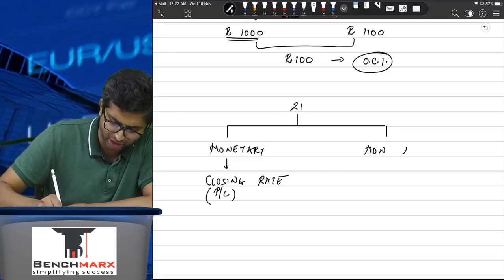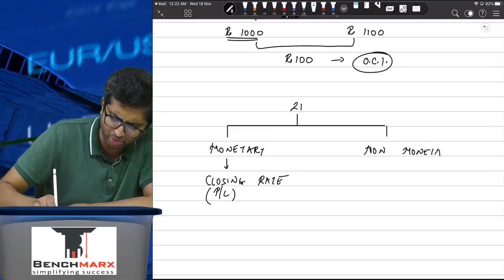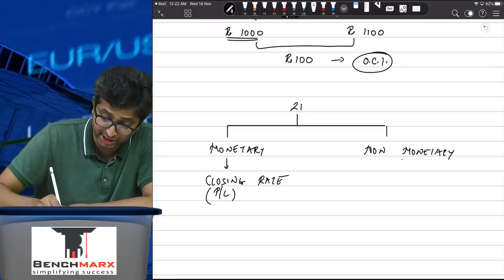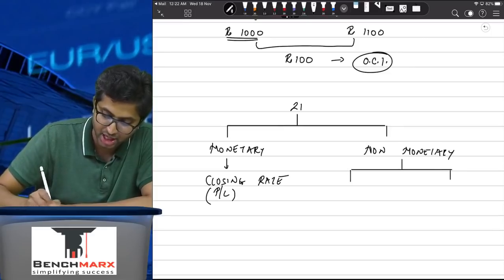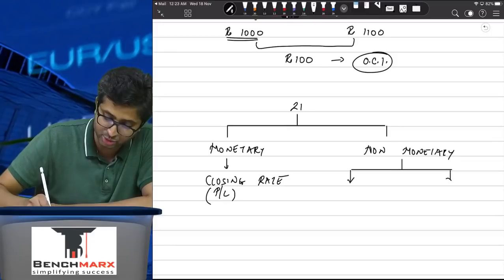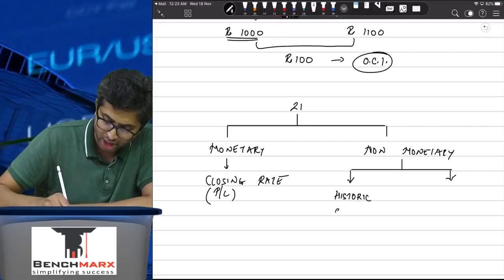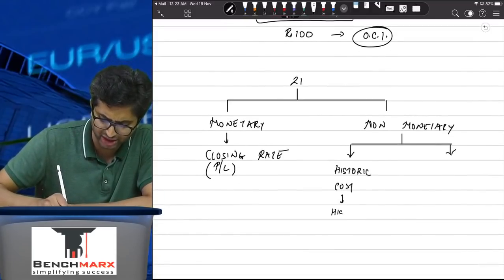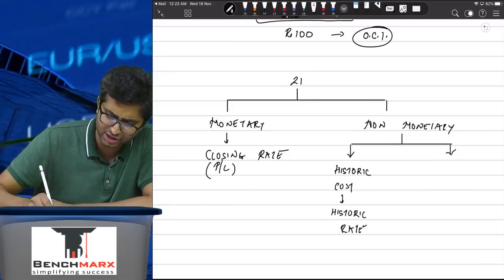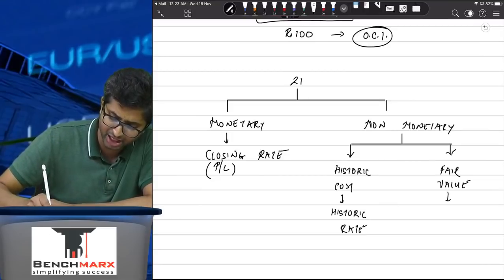Then you have non-monetary items. Well, at what rate should the non-monetary items be recorded? Well, this is what Ind AS 21 says. Ind AS 21 says that the non-monetary items depend on whether these non-monetary items were measured at historic cost or whether they are measured at fair value. So if they are measured at historic cost only, then they will be at the spot rate as on the date of transaction, which is also called a historic rate. And if this is measured at fair value, then they will be at the rate when fair value is determined.